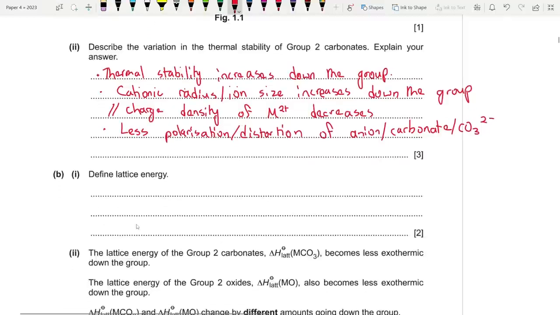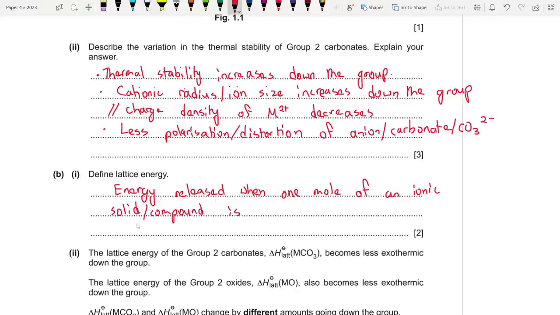Now what is the lattice enthalpy? It is the energy released when 1 mole of an ionic solid or ionic compound is formed from its constituent gaseous ions, okay, under standard conditions.